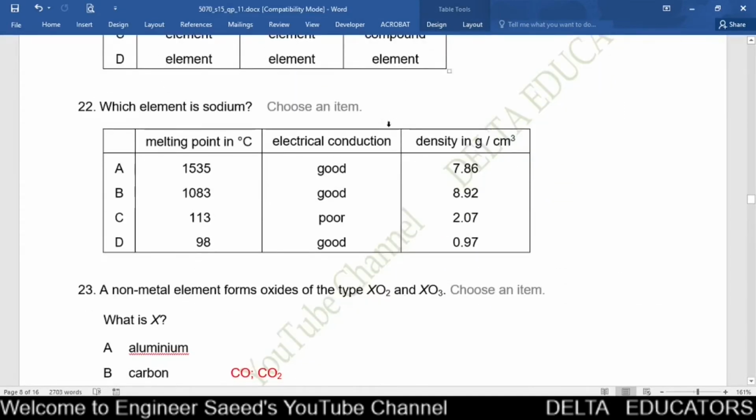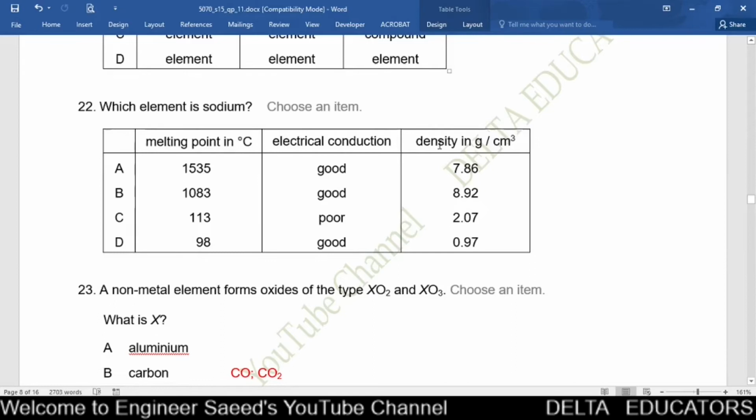Question number 22. Which element is sodium? Here in the first column, melting point, in the second column, electrical conduction, and in the third column, density is given. Sodium is a metal, and metal is a good conductor of electricity. So here the possible options will be A, B and D, because in A, B and D it is given electrical conduction is good, whereas in C it is given poor. So C is not a possible option. Possible options are A, B and D.